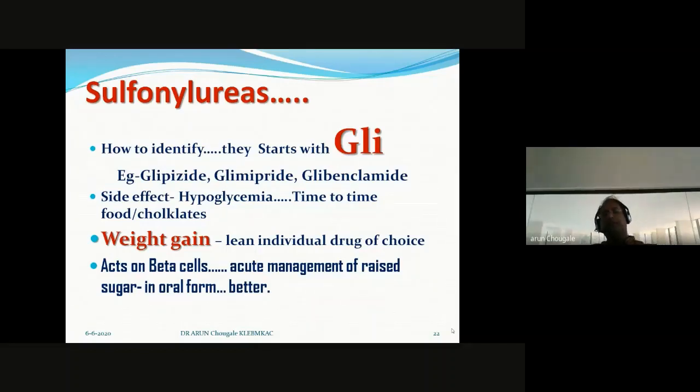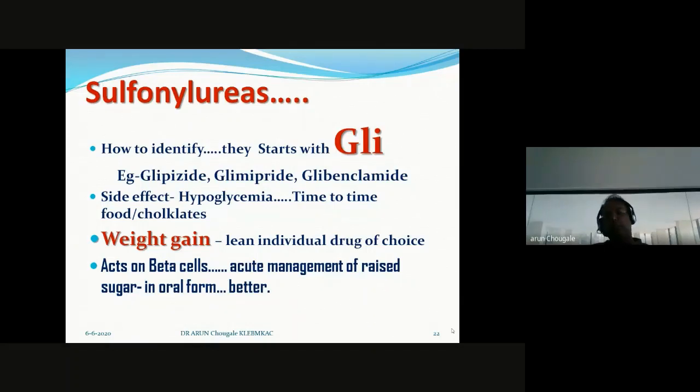Another side effect of sulfonylureas is weight gain. That's why it is the drug of choice, better to prescribe for a patient having low BMI, a lean individual, you select this drug first. One more specialty of this class of drugs is that they act on beta cells.